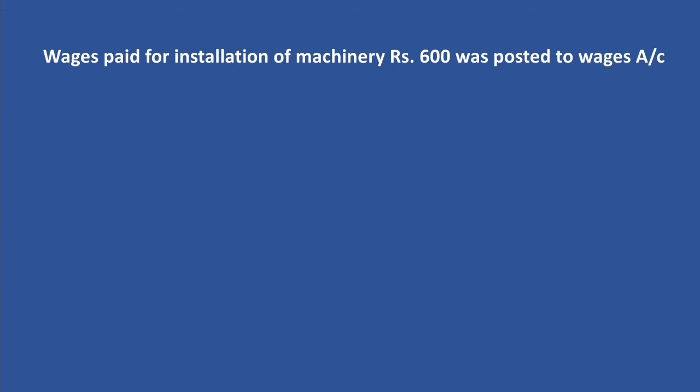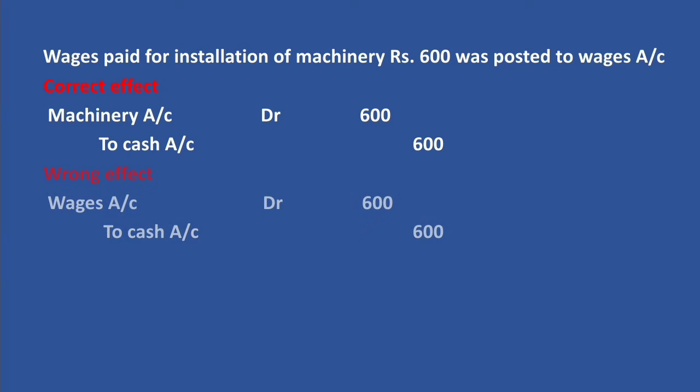But here, instead of considering it as a cost of the machinery, we have posted it to wages account. Wages paid for installation of machinery. Correct effect should have been machinery account debtor 600 to cash account 600. But we have posted it to wages account. Then the wrong effect, wages account debtor 600 to cash account 600.